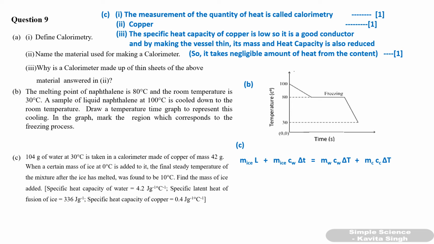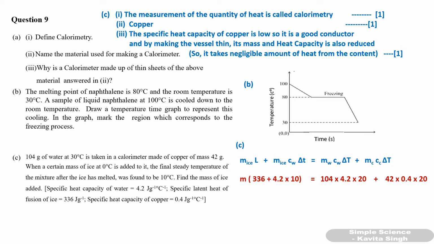Now substitute all the values. The values are given. M of ice is not given, but L is 336. M of ice is not given, but C of water here, because it has converted into water, delta T is 10 degrees Celsius. Now mass of water 104, C of water 4.2, delta T is 20 because its temperature goes down from 30 degrees Celsius to 10 degrees Celsius.